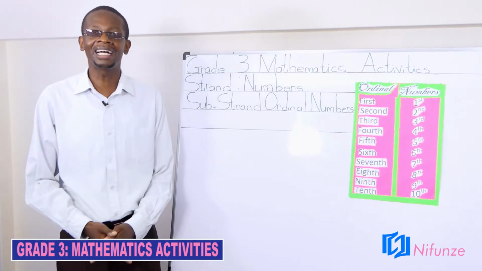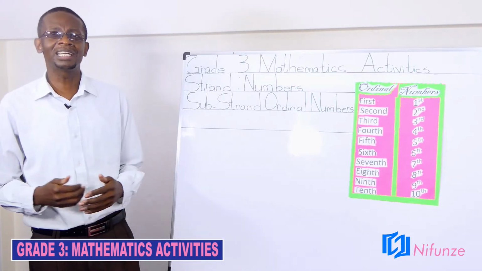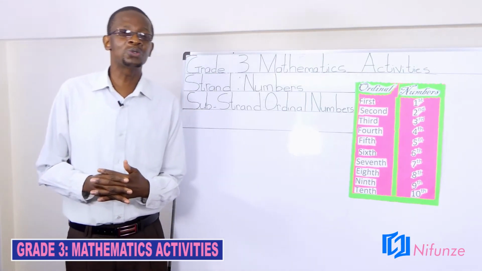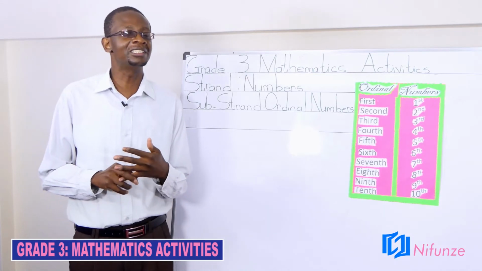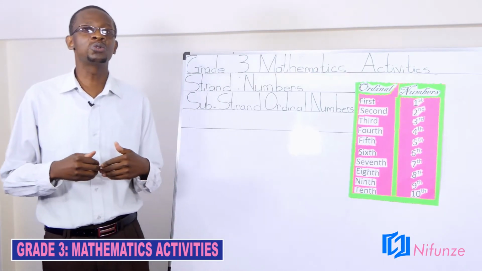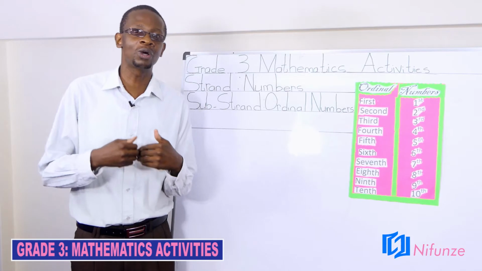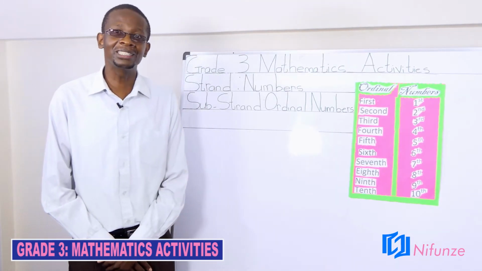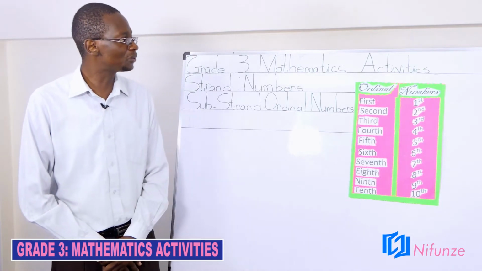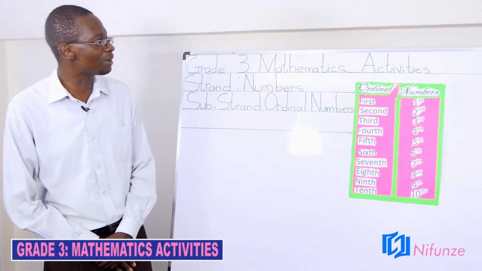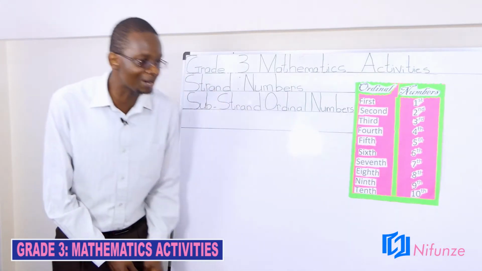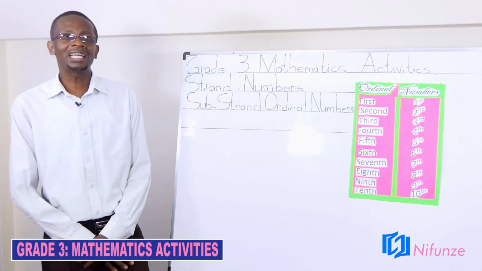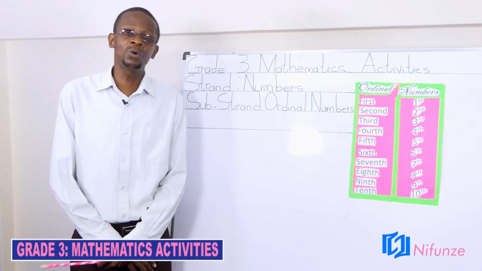Before we start, I would like us to remind ourselves of what we were able to do in the previous classes. We were able to write numbers both in words and in symbols. So today we are not going to write numbers in words or symbols, but we are going to learn about ordinal numbers. We are going to learn about what? Ordinal numbers.